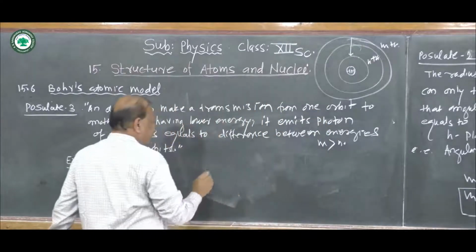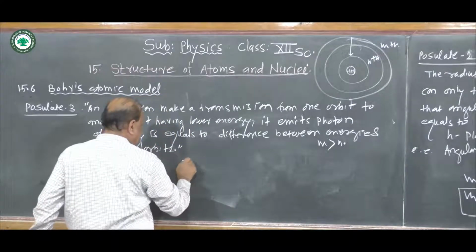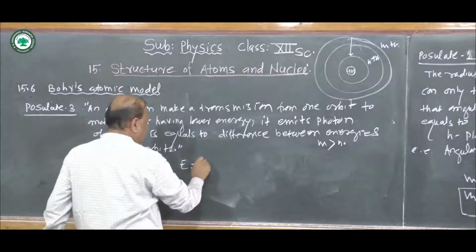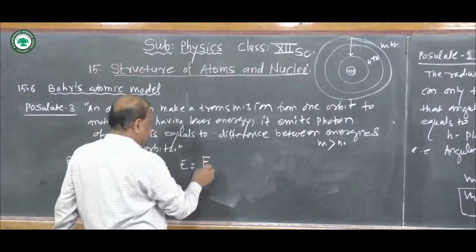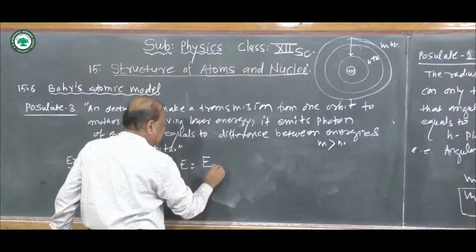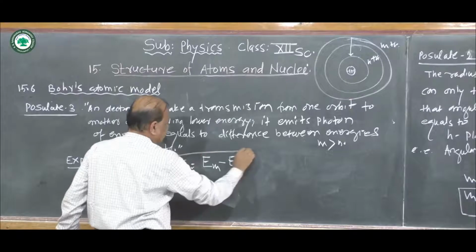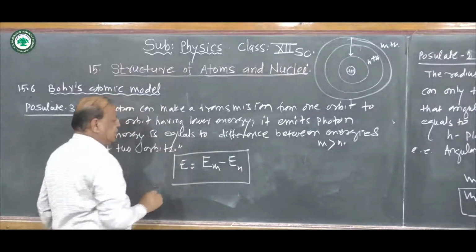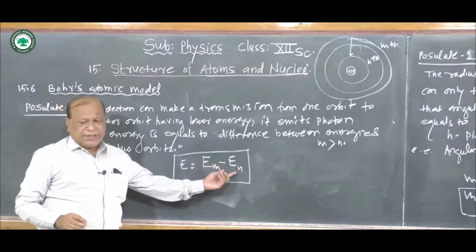At that time the energy of that photon is equal to the difference between the two energies, that is, the energy of the mth orbit minus the energy of the nth orbit, E is equal to Em minus En.